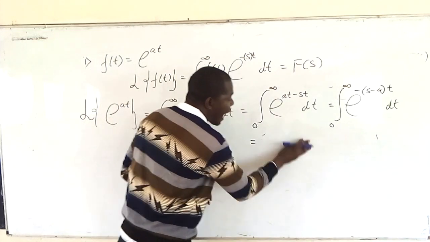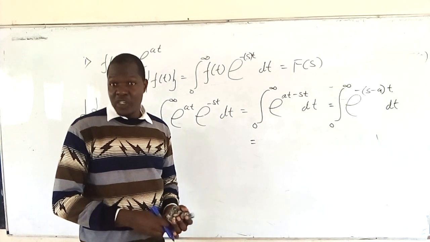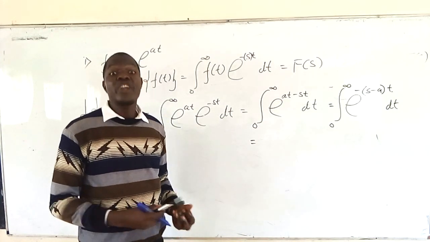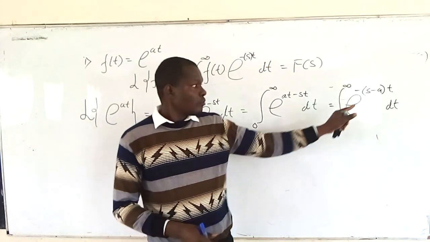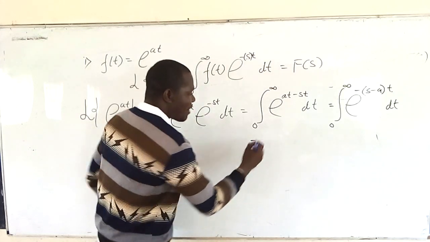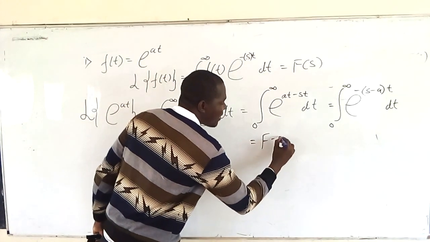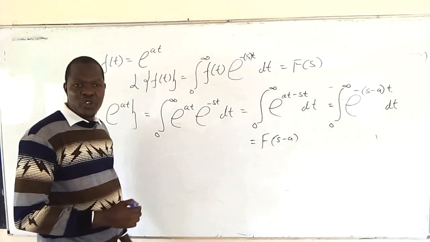But now, how do we get it? That is an exponential function, so you check on the derivative. Remember, even from here, the answer is F of s minus a. Look at the way the answer was going to look.